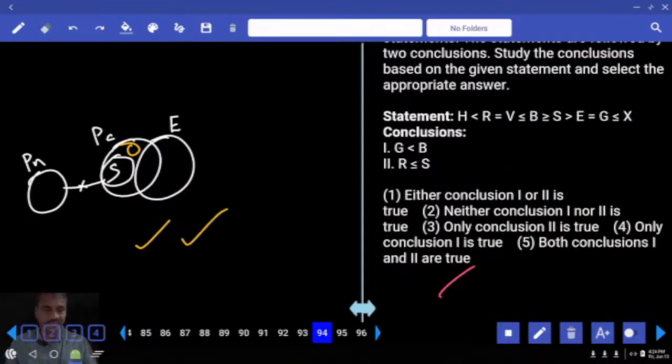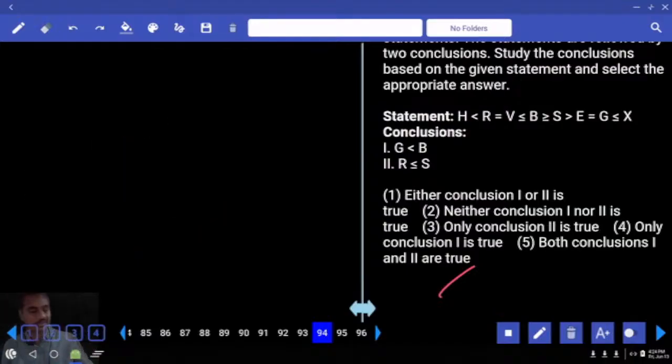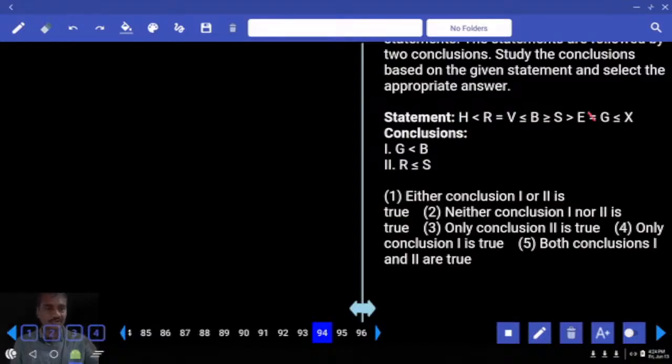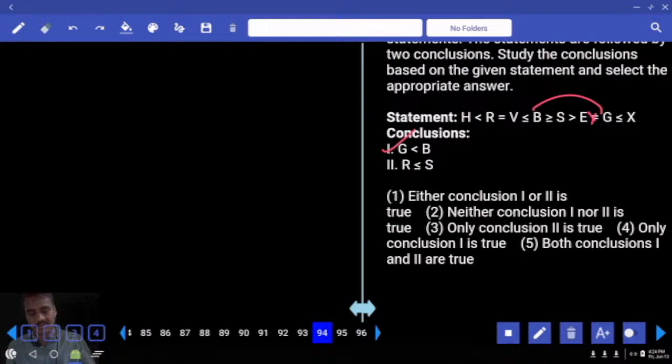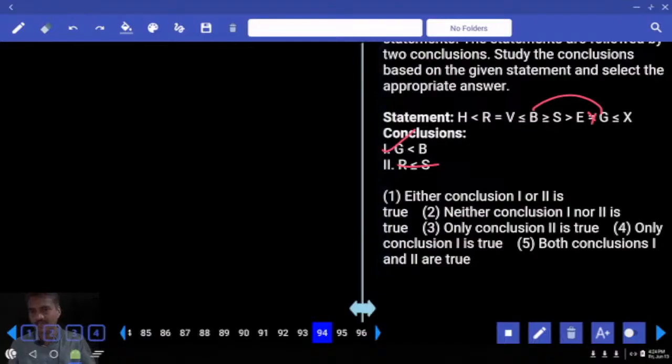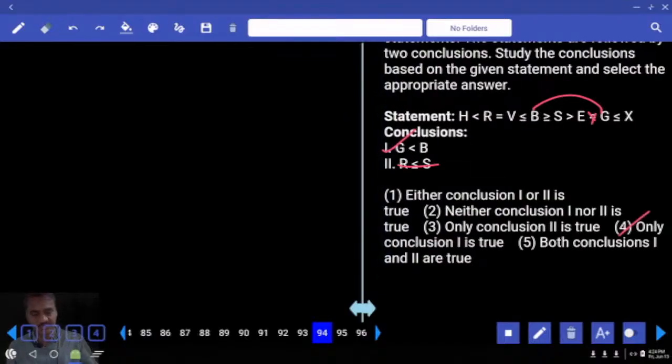The next one, 94. Now from 94 onwards, they come under inequalities. Now tell me what is the information? G and B. B is here, G is here. Now from B to G, greater than B, greater than G, G lesser than. In the same way, second one, R and S. R is here, S is here. Opposite symbol, no. So only one, choice for 94.